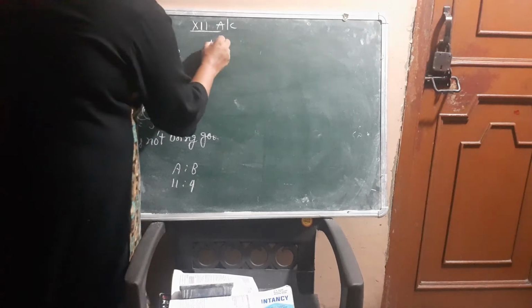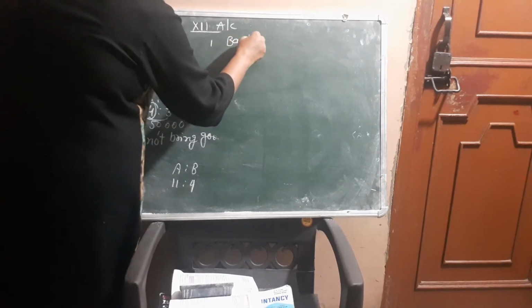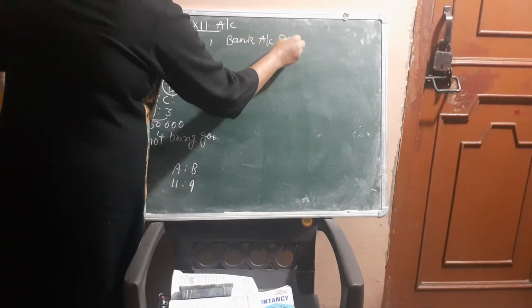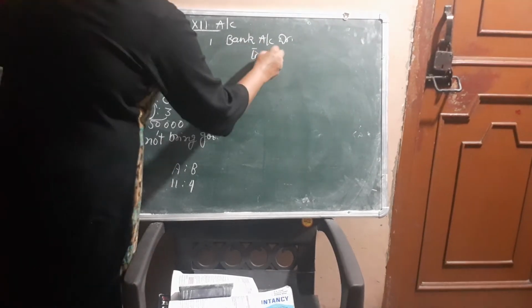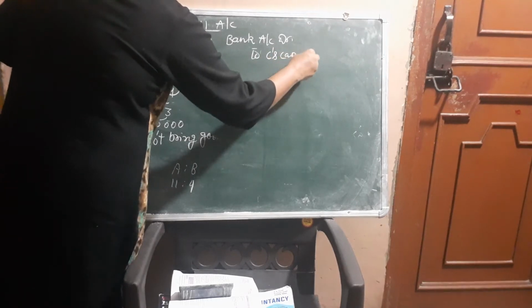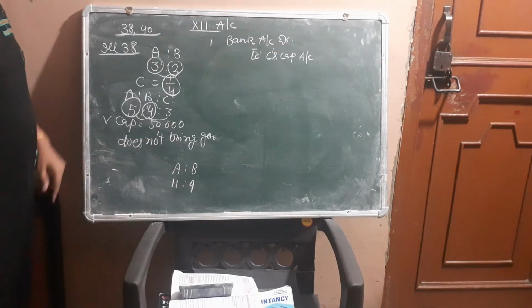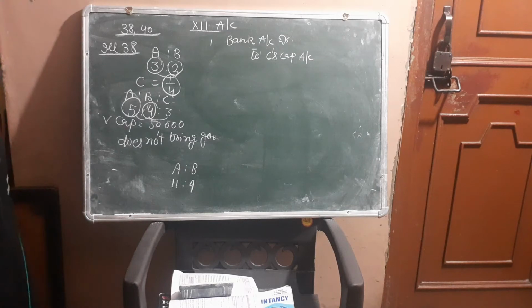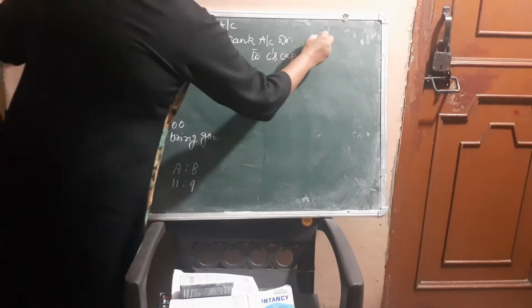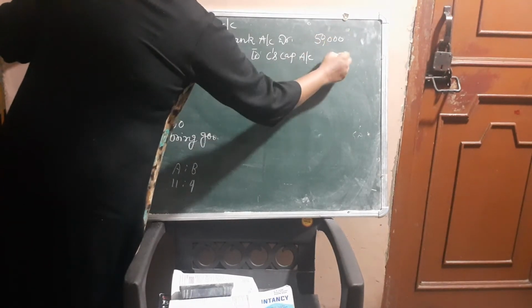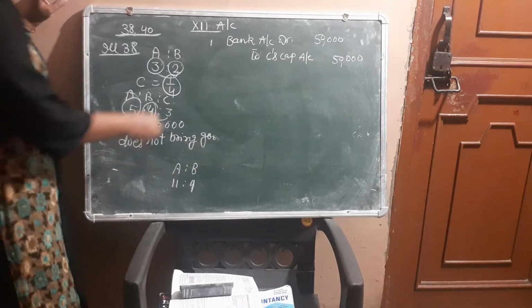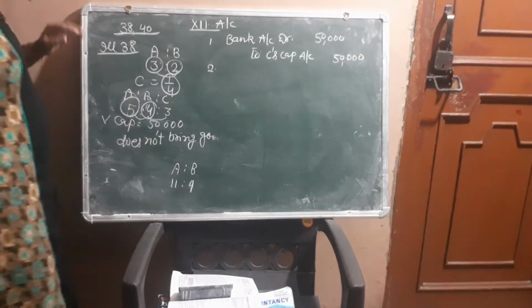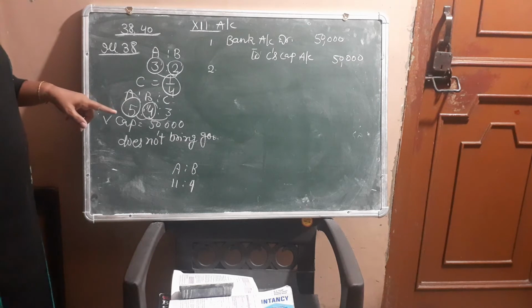So first entry will be bank account debit to who is coming? C. So C's capital account. Bank account debit to C's capital account. The amount is given to you, 50,000. Is it clear?